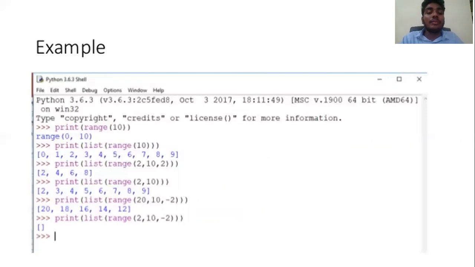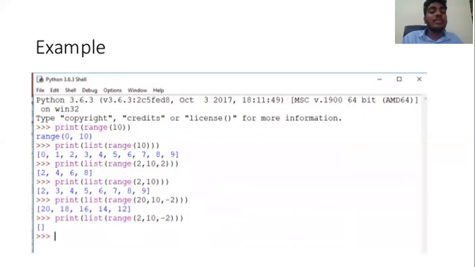Then print list of range of 2 comma 10. Here we are not given the step size, so it defaults to one as the step size. We are given the starting point and stop point, starting point as 2 and stop point as 10. Then it will bring the list of numbers from 2 to 10: 2, 3, 4, 5, 6, 7, 8, 9. 10 it will not print in the range function.